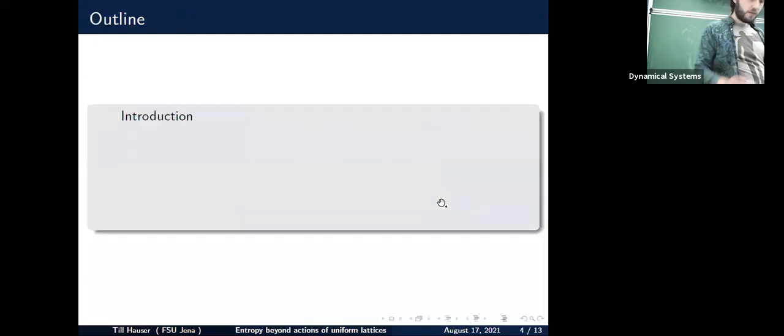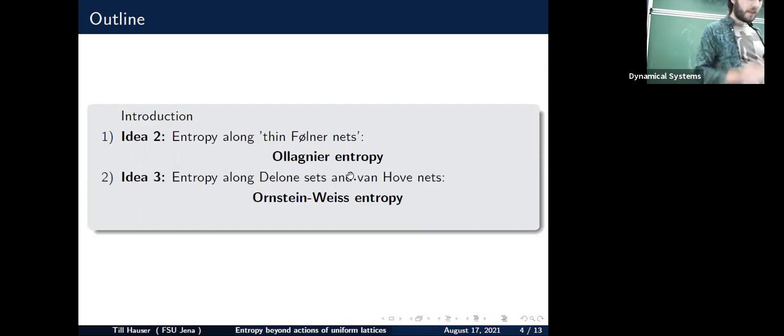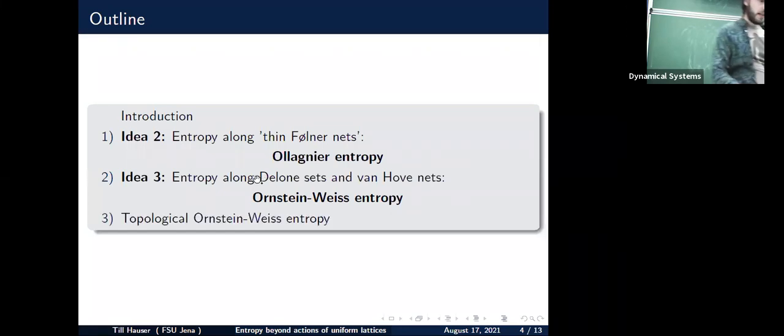And therefore, and this was just my introduction, I want to consider two more ideas, so idea 2 and idea 3 today. And we will see the second idea, which I call Onshore Entropy. It's kind of a dead end, but still I want to present it today. And we will see a third idea that I call Onshore Entropy, because it goes back to techniques developed by Ornstein and Weiss. And this one will actually be a good generalization of idea 1. And at the end, I want to finish with also some topological remarks, so one can also develop in a similar manner a topological entropy theory.